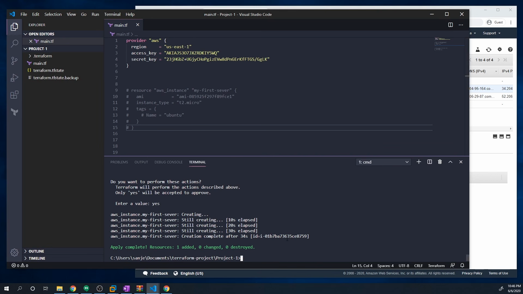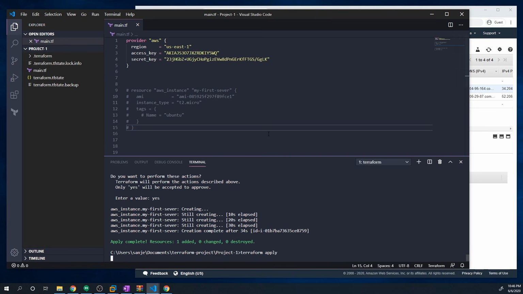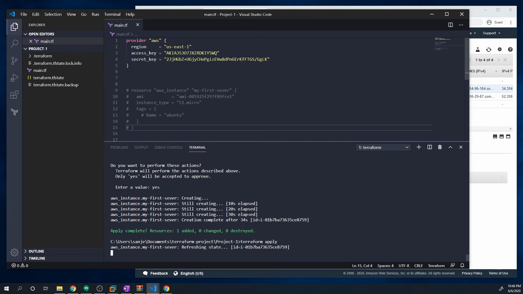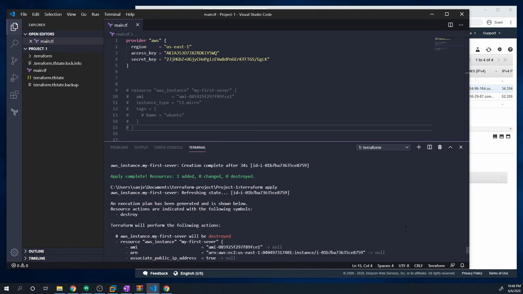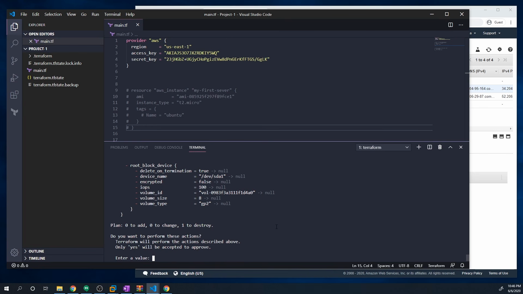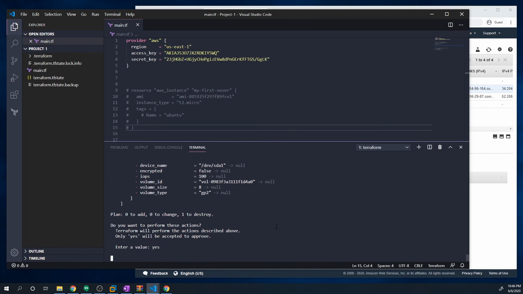So if I do a Terraform apply, it's going to refresh the state like it did before. So it's refreshing that instance that we created, and it's saying, whoa, wait a minute, right? Based off our code, there should not be an AWS instance deployed at all. So let me go ahead and destroy this sucker. If we hit yes, it's going to end up destroying it.